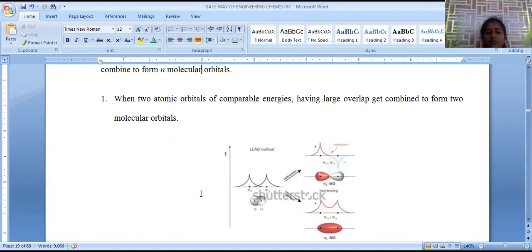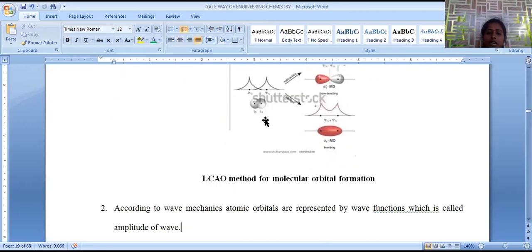Here are the postulates of the linear combination of atomic orbitals. When two atomic orbitals of comparable energy come closer to each other, then only are molecular orbitals formed. When we consider the 1s orbital of one atom and the 1s orbital of a second atom, both have comparable or similar energy, so molecular orbitals are generated. If one is 1s and the second is 3d, there is no combination and no formation of a bond. So that's the reason why only orbitals of comparable energy, when combined, generate molecular orbitals.